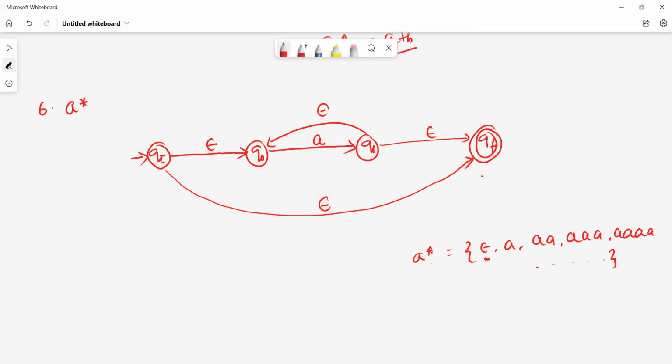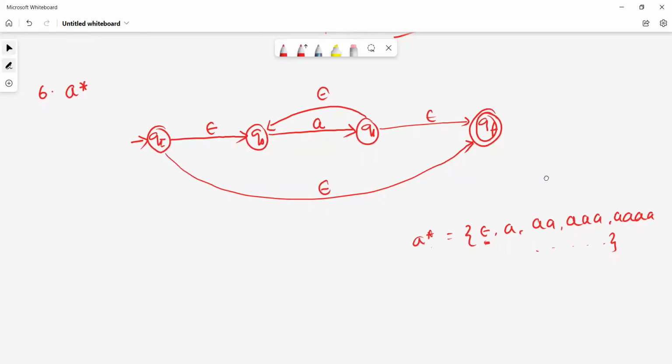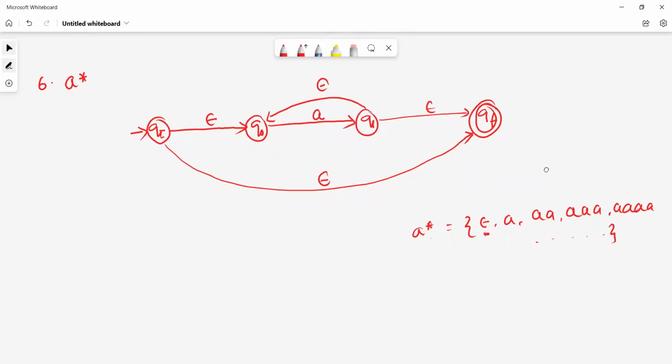Okay, this is the finite automata for A star. Now the seventh one, A plus. A plus means this regular expression will generate a language that looks like A, double A, triple A, all types of strings, but A plus does not contain epsilon.